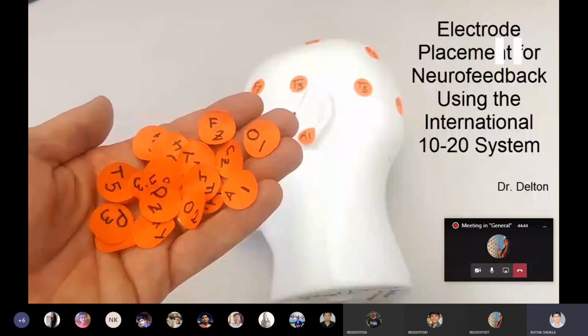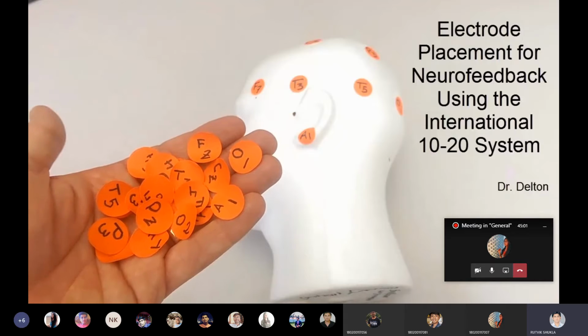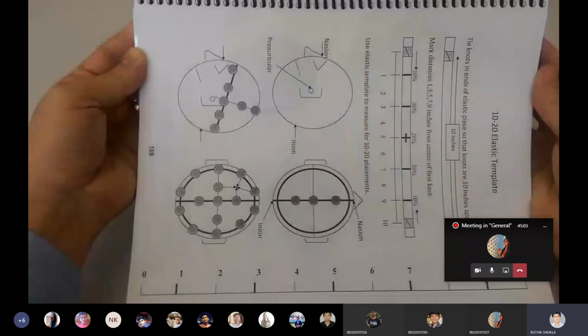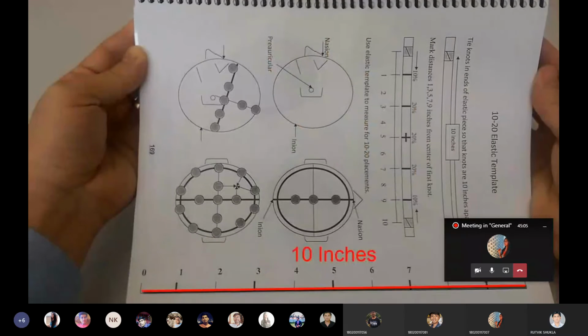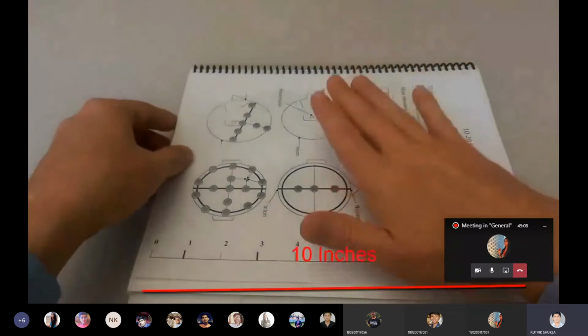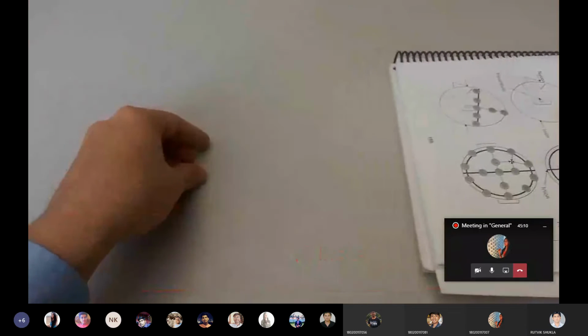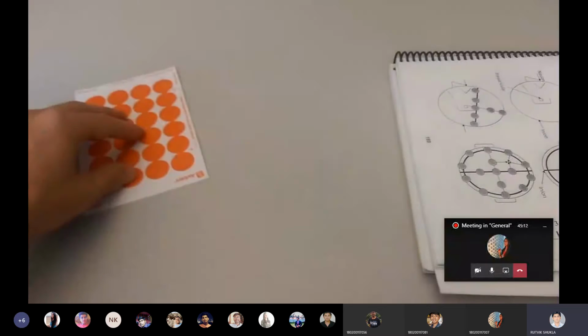Now the thing is, in the 10-20 international system, how are they going to identify the position? I said O1 on this side, T1 on this side, T3 on this side, but how are they going to place the electrode? This is just an example. If you go through this video, the doubt will be clear in your mind. Here you can see these are the electrode labels which are provided. Now this is one example of how they put the electrodes. They take certain references, certain measurements.